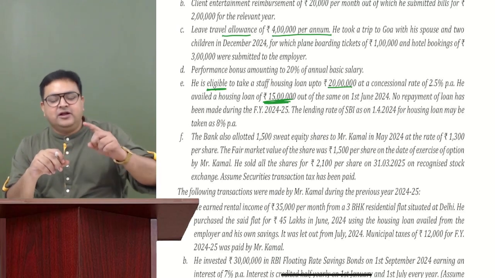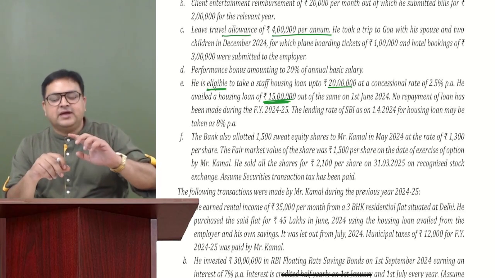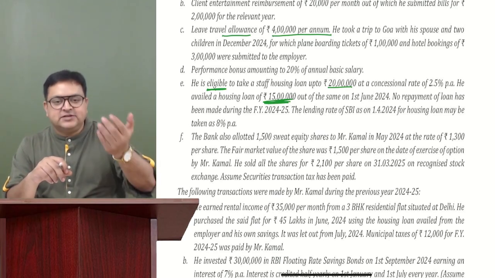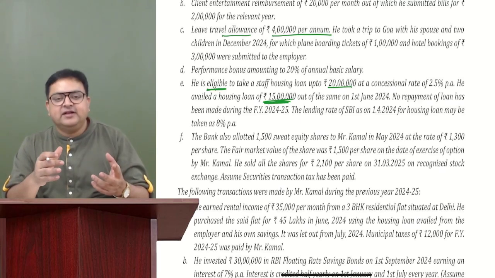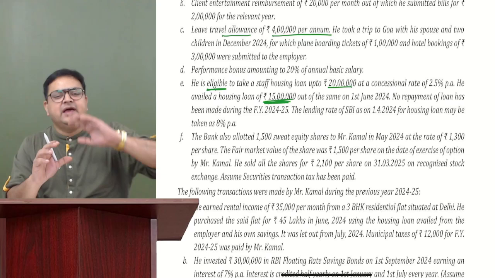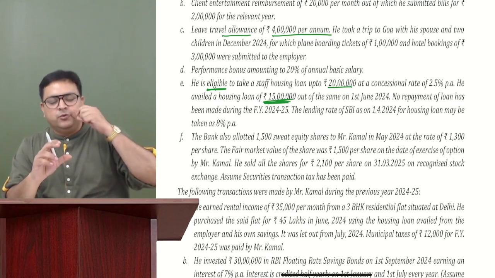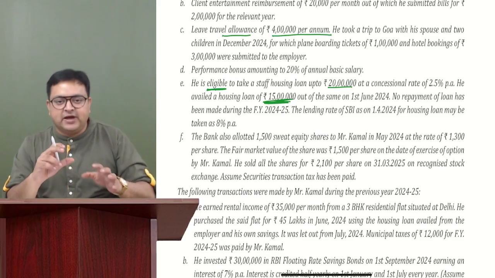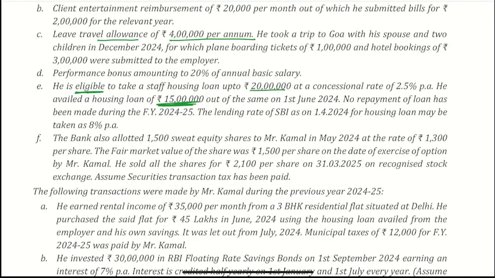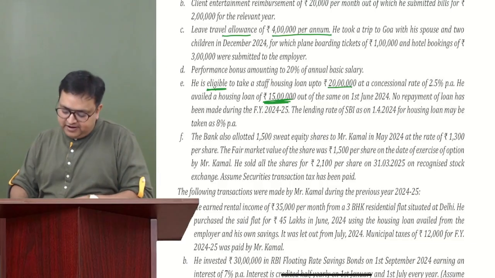They will calculate the rate of interest on 20 lakh. So please don't calculate on 20 lakh. Whatever the loan which is outstanding, the loan which you have taken. So the loan we have taken is 15 lakh, not 20. We were eligible for 20, but whatever we have availed, that is our perquisite. So for 15 lakh, you have to calculate the rate of interest. I believe that this is clear to you, everyone.